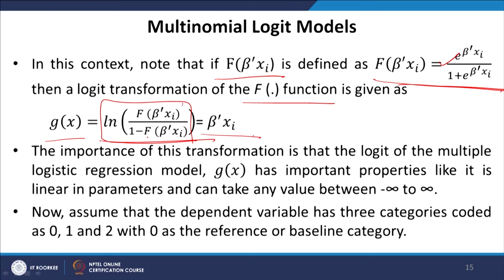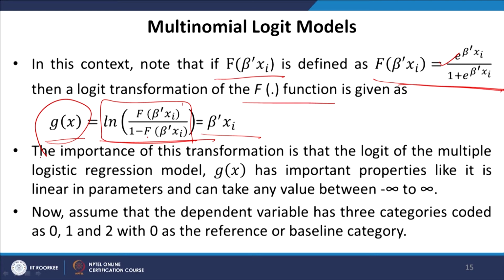The importance of this transformation is that the logit of the multiple logistic regression model, g(x), has important properties: it is linear in parameters and can take any value between minus infinity and infinity. So, this is called the logit function, and the logit function is certainly not the same as the logit model.